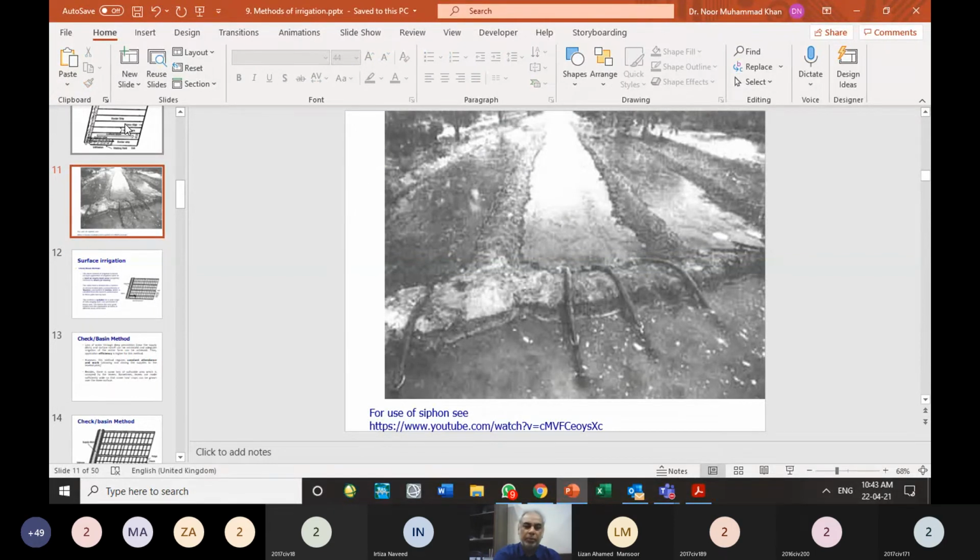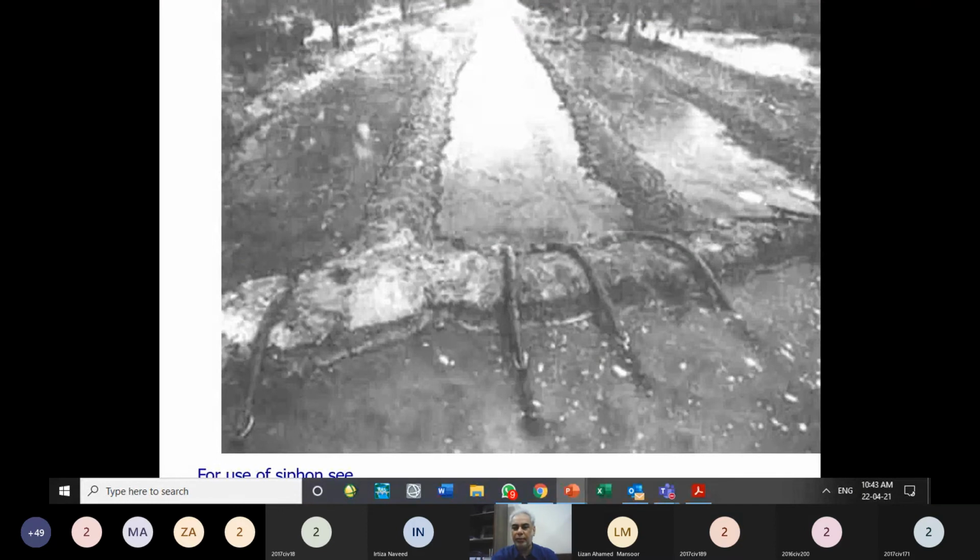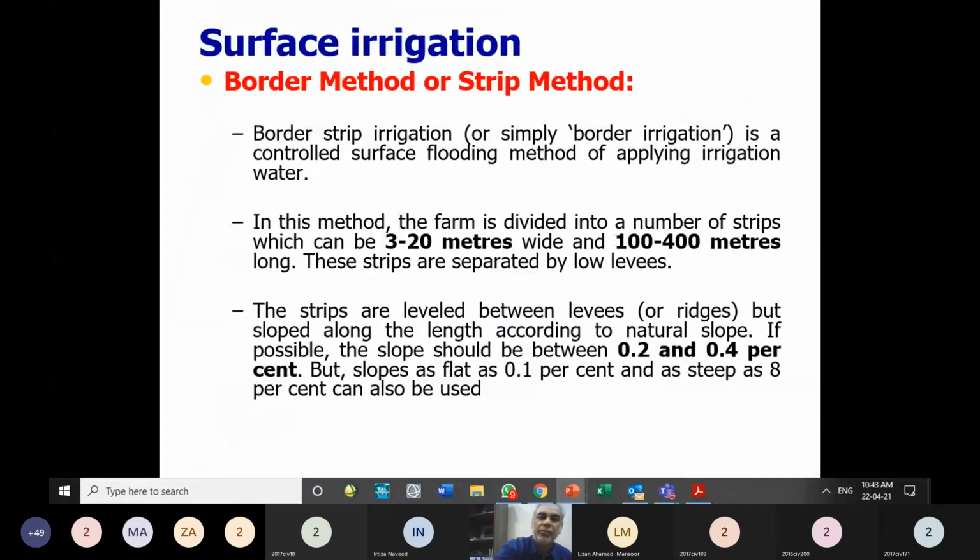So coming back to the strip irrigation method, the name is taken from the shape. Its width varies from 3 to 20 meters, and length varies from 100 to 400 meters depending upon 2-3 factors. The size of the strip depends upon these factors. One is soil type. The more porous the soil, the smaller should be the size of the strip, because if the soil is more porous and we make a larger strip, more percolation losses are expected.